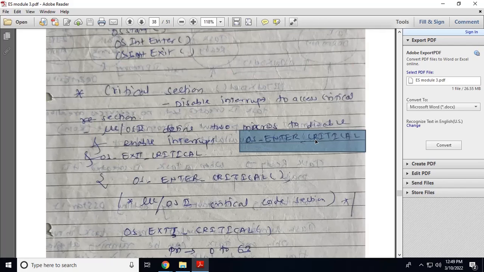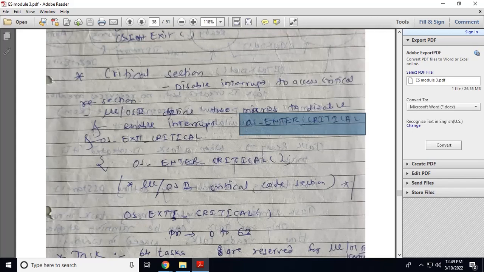Once access is over, you can call the function OS underscore exit underscore critical, so that particular process or task can leave the critical section and the critical section is available for other tasks, so other tasks can access the shared resource.